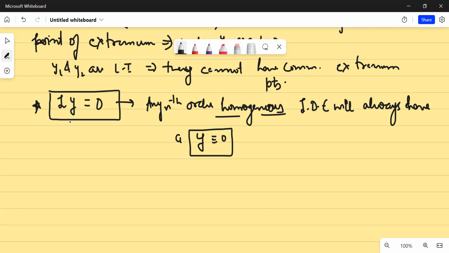Other than all the solutions, one solution will always be there, that is y equal to 0.